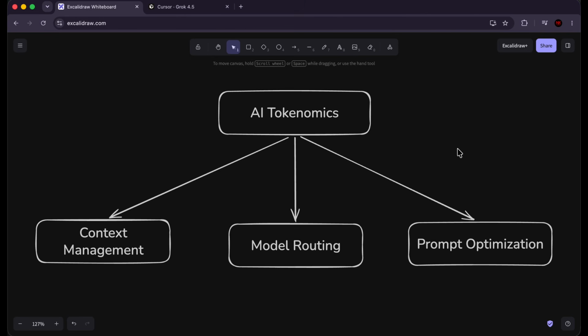Now let's talk about some practices in the AI world that are going to help you save a lot of money, usage, tokens, context, credits, and all of those things.